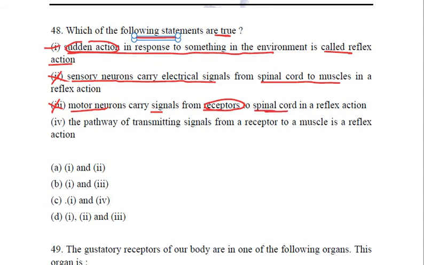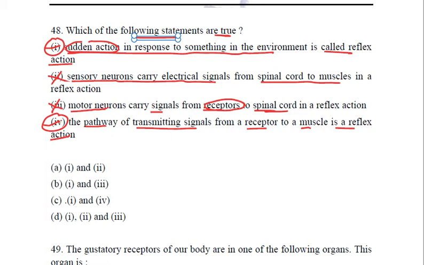Fourth statement, the pathway of transmitting signals from a receptor to a muscle is a reflex action. Yes, this is what reflex action is. So in this question, statement number 1 and statement number 4, they are true. Statement number 2 and 3 are wrong.